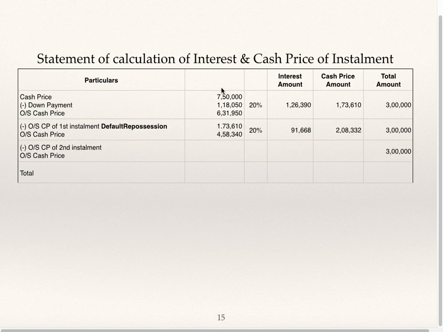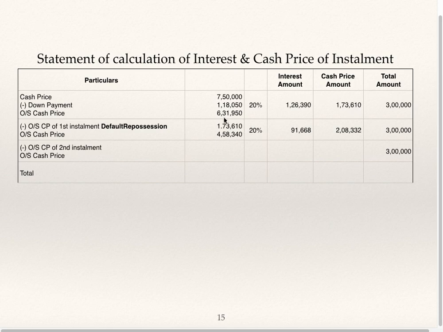See the statement of calculation of interest and cash price. 7,50,000 is the cash price, minus the down payment, gives the outstanding cash price. 20% of that is interest. The installment is given as 3 lakhs. 3 lakhs minus interest is the cash price.